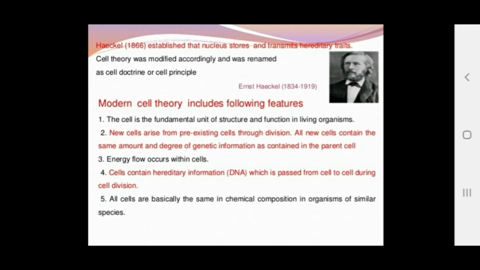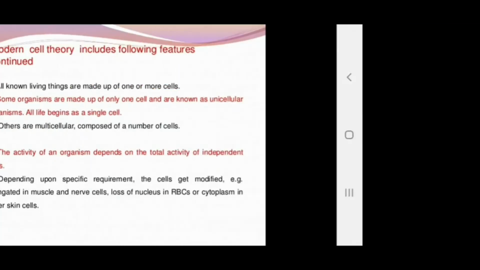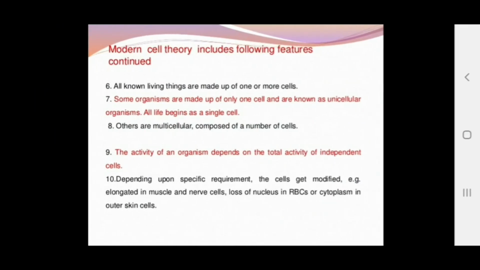The cell contains the hereditary information, that is DNA, which is passed from cell to cell during cell division. All cells are basically the same in chemical composition in organisms of similar species, of course. The modern cell theory includes the following features: all known living things are made up of one or more cells.